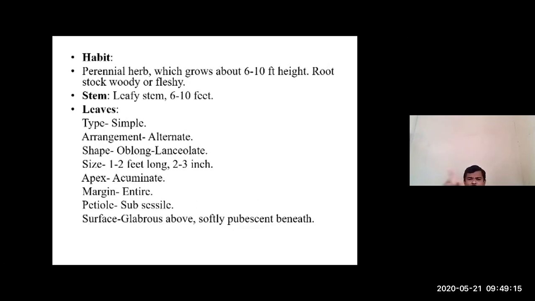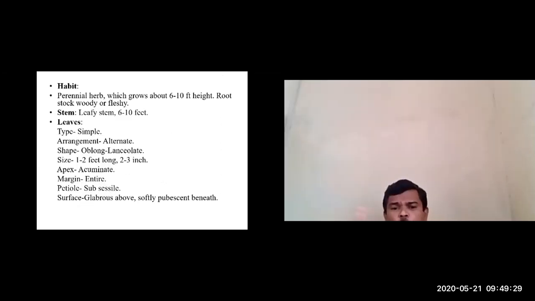and the margin of the lamina is entire, and the petiole is actually small, that is subsessile. It is going to form the sheath. The sheath is as long as the lamina, which measures about 1 to 2 feet; the sheath also measures about 1 to 2 feet. With the small petiole, it continues as the sheath, and it is going to form the pseudostem.